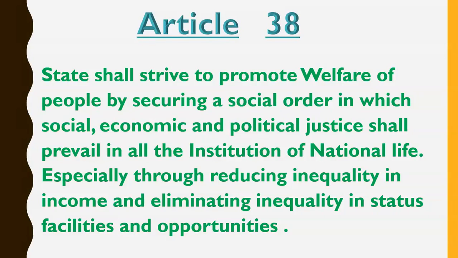Now further it says, especially through reducing inequality in income and eliminating inequality in status, facilities and opportunities. So it tells how the state can achieve a welfare state. It says that the government should try to reduce inequality in income. We know that in India there is a huge gap in the income of citizens. On the one hand, few people are earning crores of rupees, and on the other hand, many people are earning a very small amount of money.